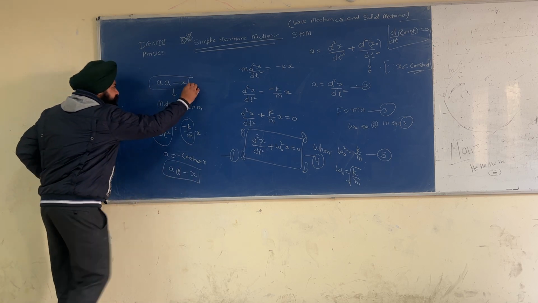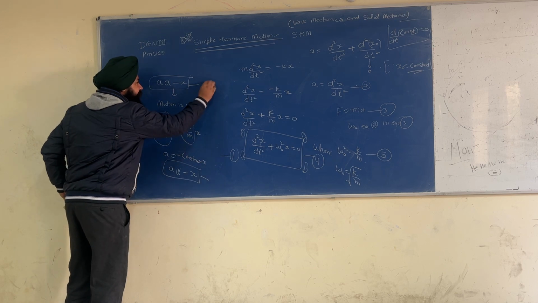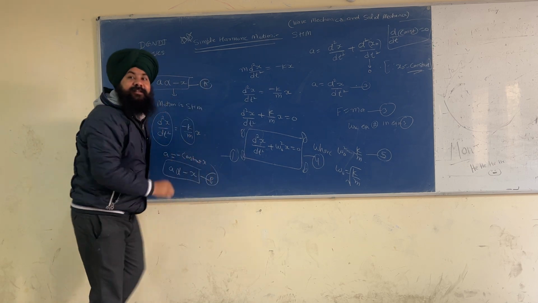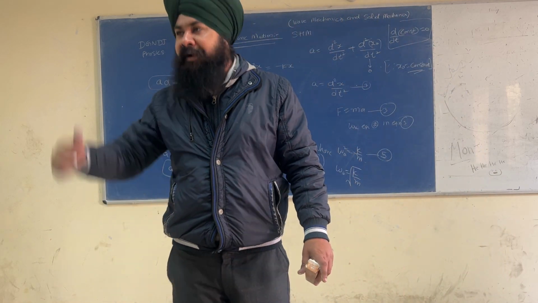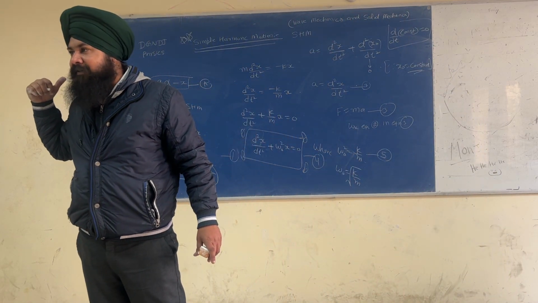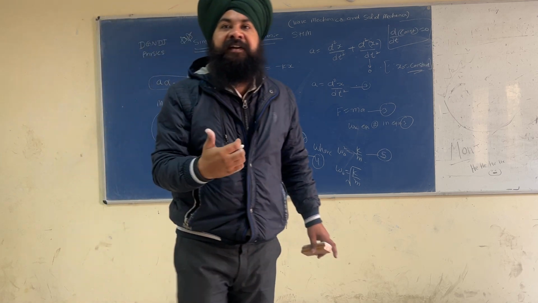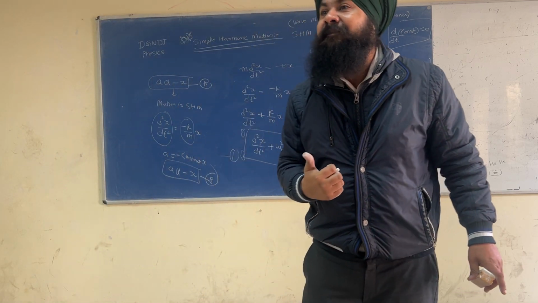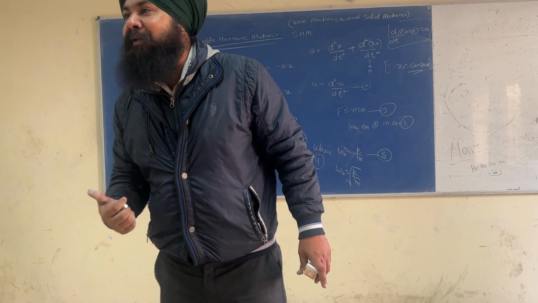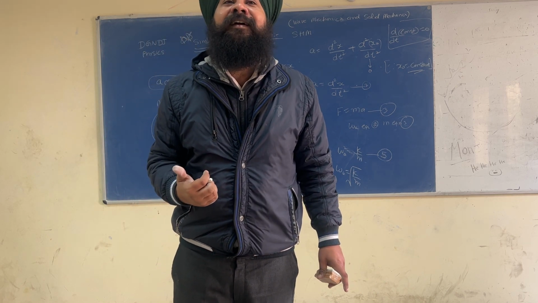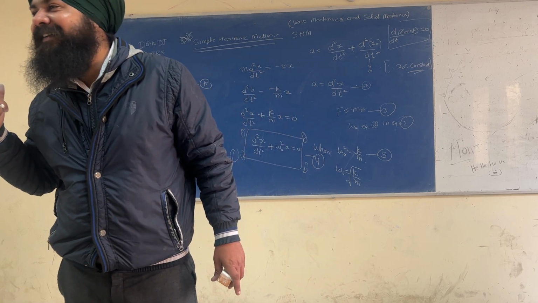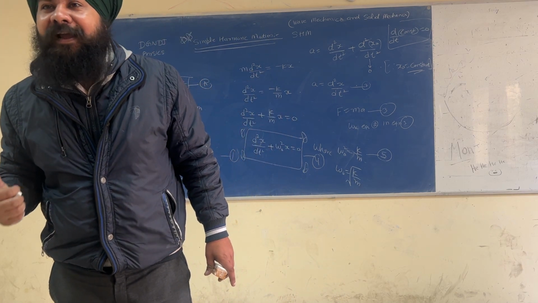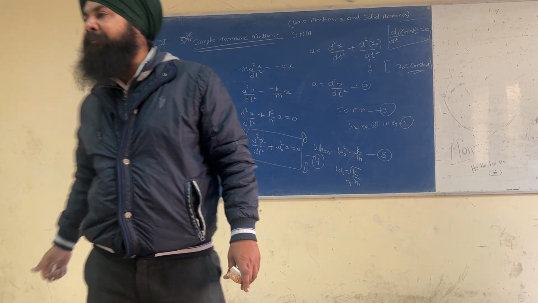So see, this equation and this equation, A and B, are same. So A is proportional to minus of x. It always represents that the motion is SHM.